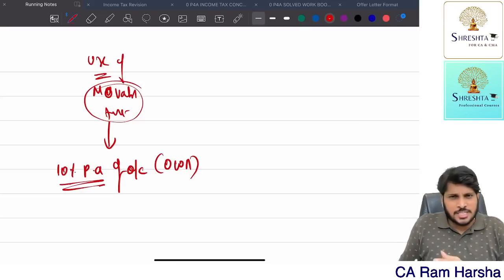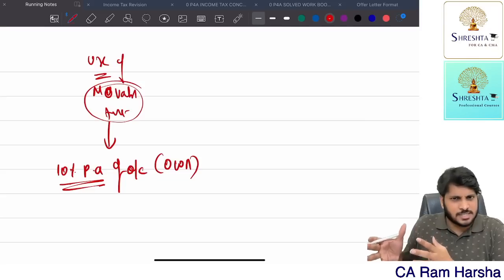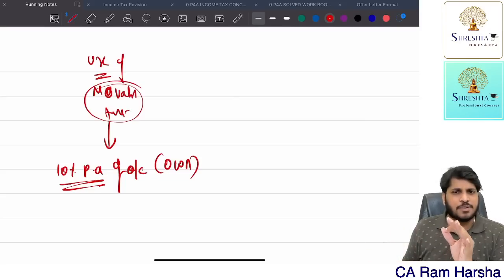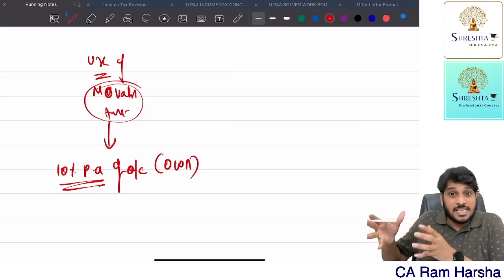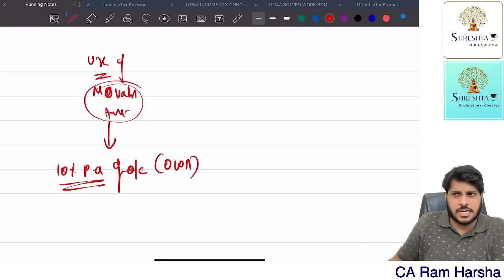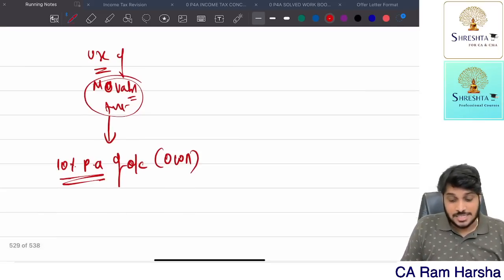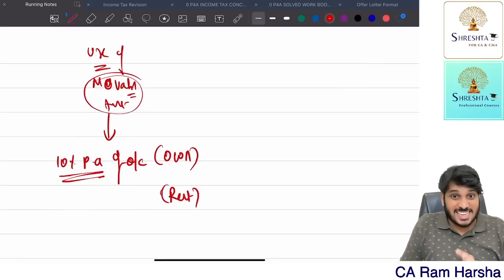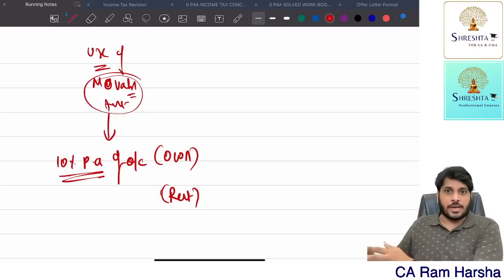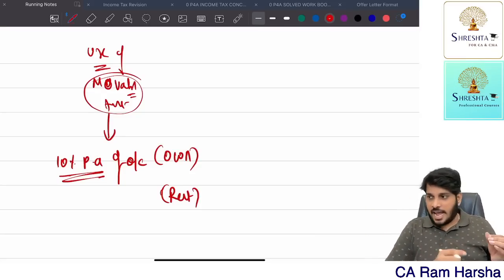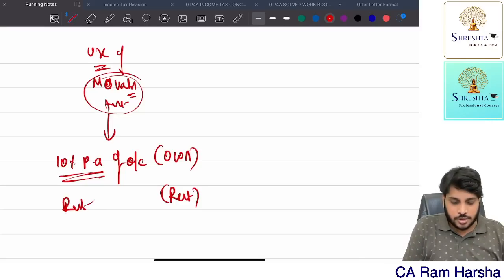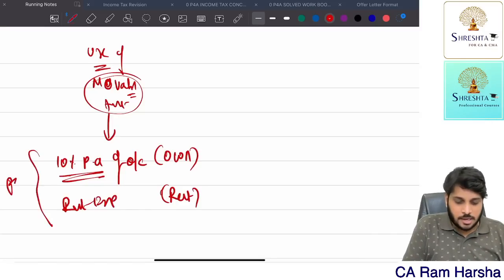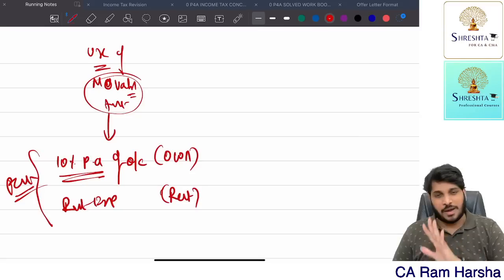Suppose the employee is using it only for 6 months, then it is 10% per annum into 6 months into original cost. For as many months as he is enjoying that facility, only for that many months do we calculate the movable asset perquisite. Suppose the company takes the asset on rent and gives it to the employee. Suppose the company has taken an AC on rent and installed it in the employee's house. The AC rent itself is the perquisite. Rental expenditure is treated as a perquisite.